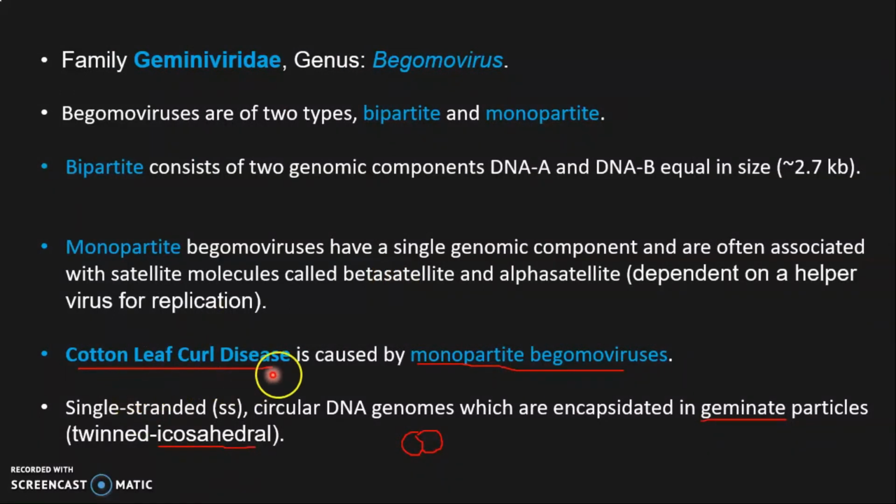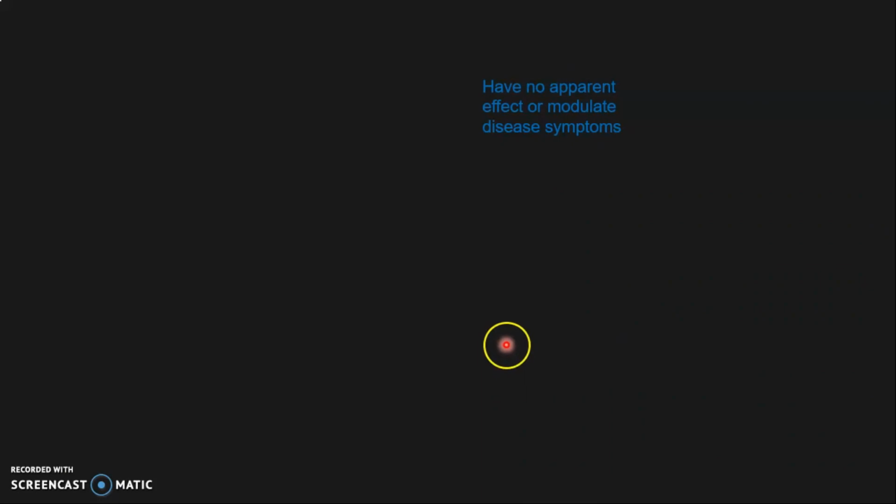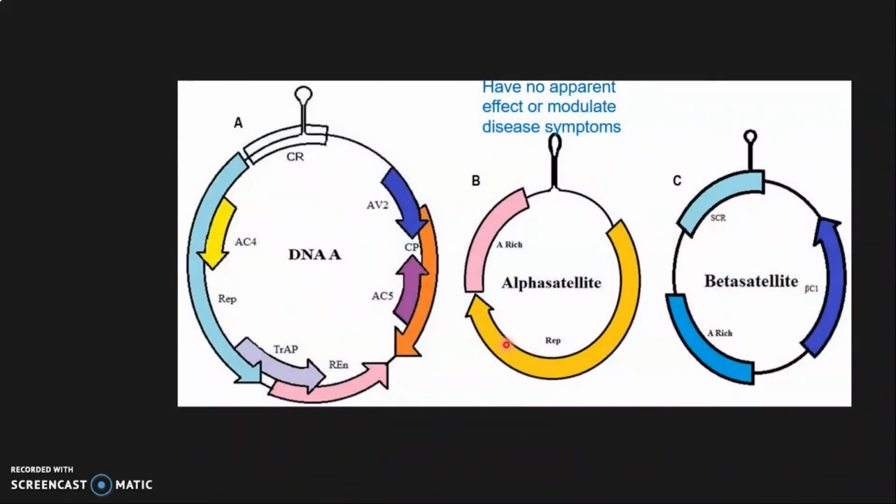As cotton leaf curl disease is caused by monopartite begomoviruses, now we describe the genome of monopartite begomoviruses in detail in the next slide. If you see the genome, this is one genomic component, and it is just DNA.